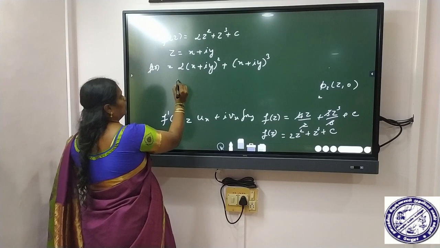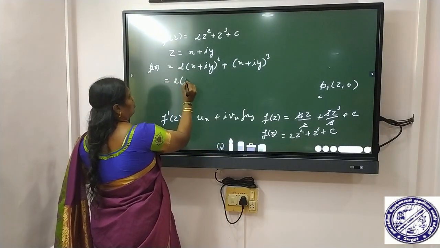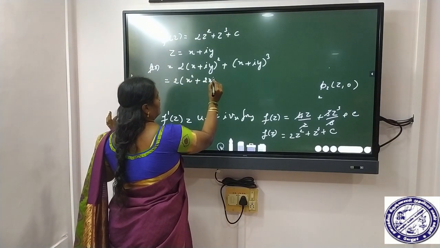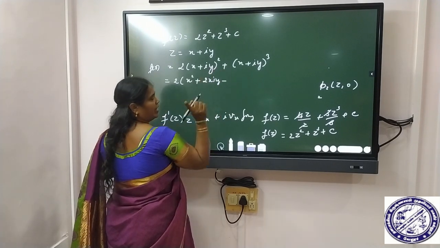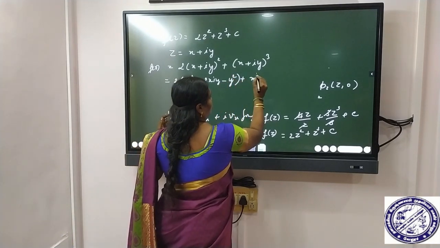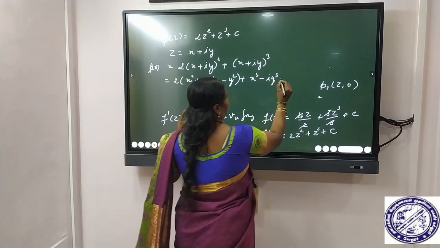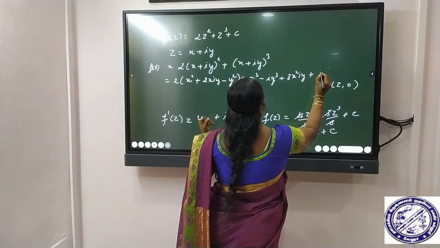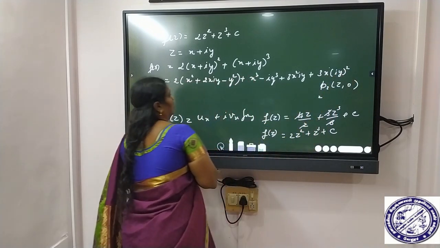So we get 2 into x squared plus 2xiy, then minus i squared y squared. The i squared value is minus 1, so minus y squared. Similarly here, x cubed minus i into y cubed, plus 3x squared iy, then minus 3x into (iy) squared.